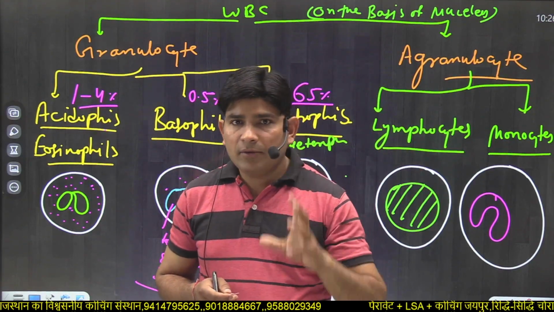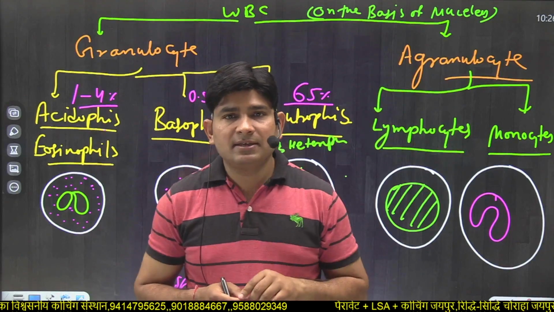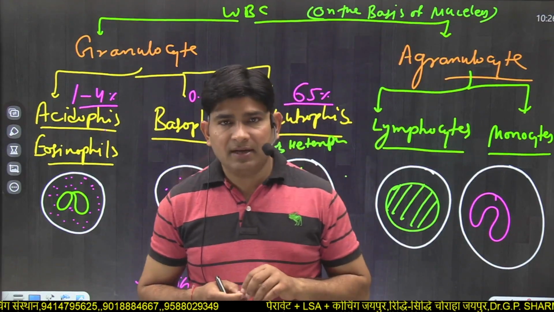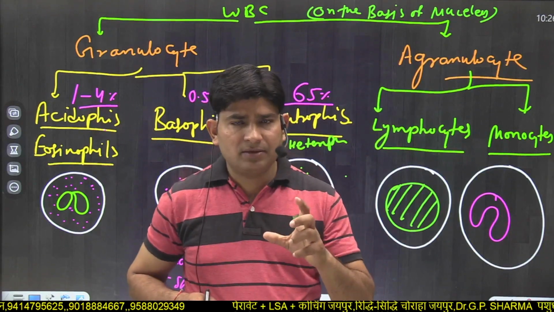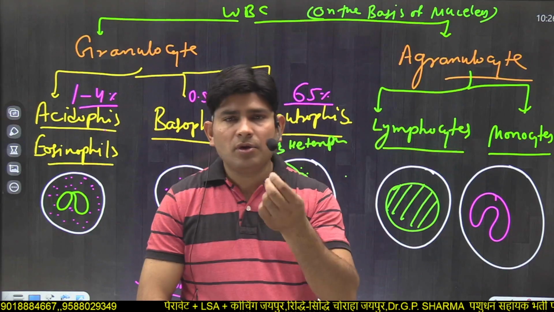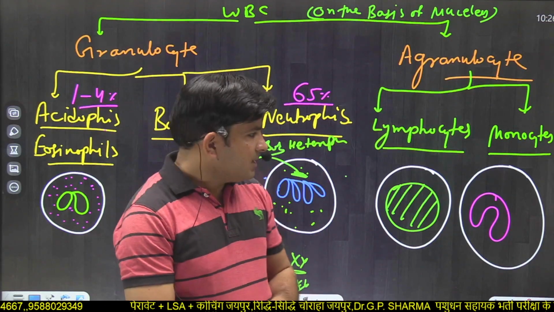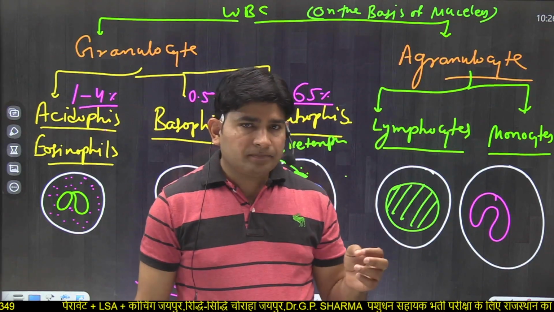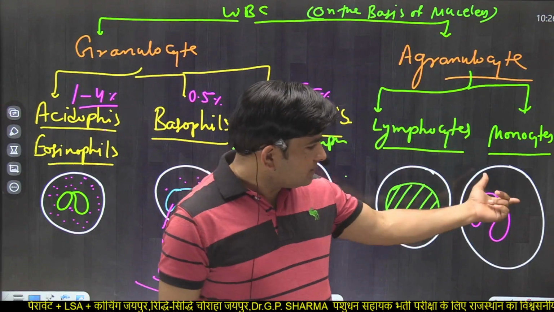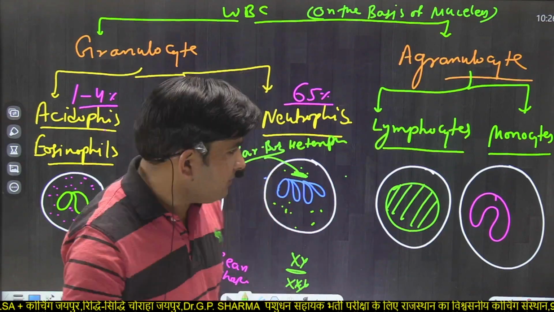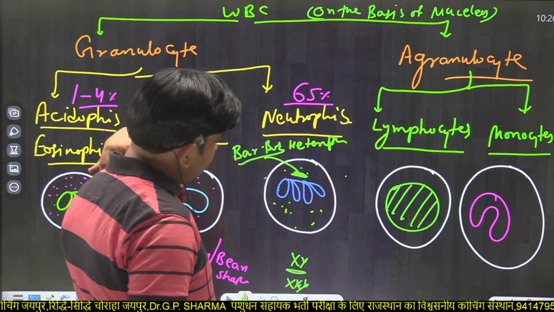Means in chronic infections, monocytes increase. Their nucleus is of horseshoe shape, and they have the tendency to phagocytose more and more bacteria and more and more structures, means maximum phagocytic nature. These types of cells have a great phagocytic property.